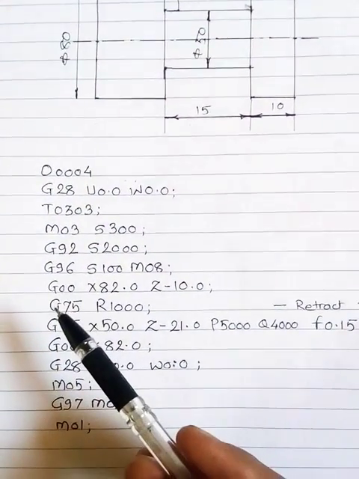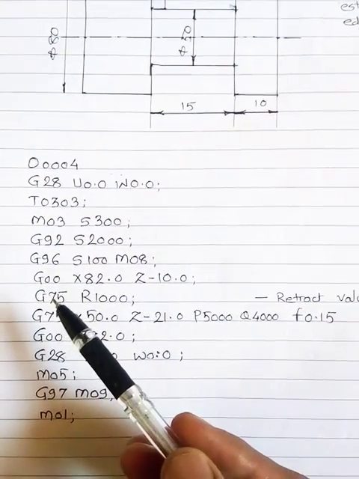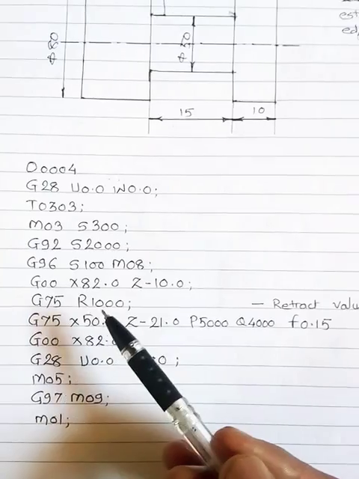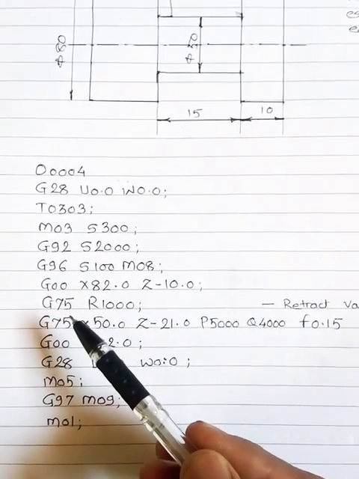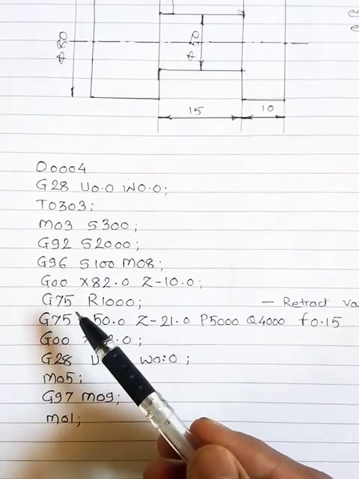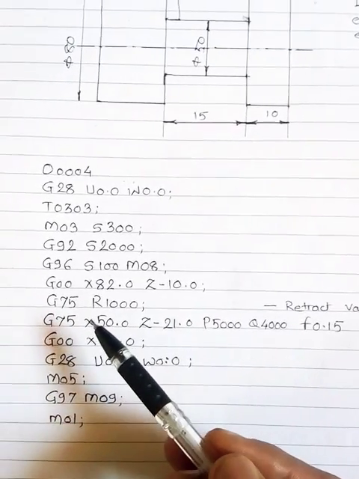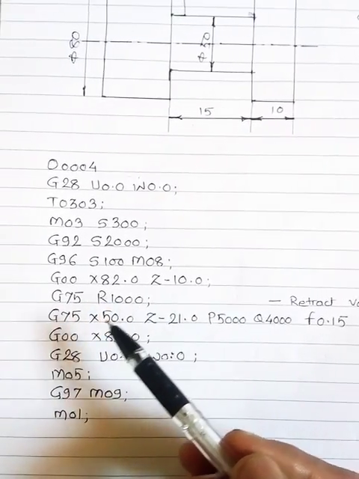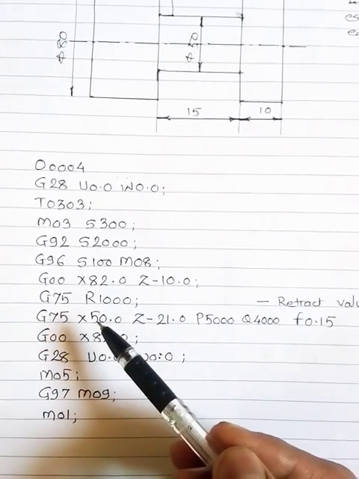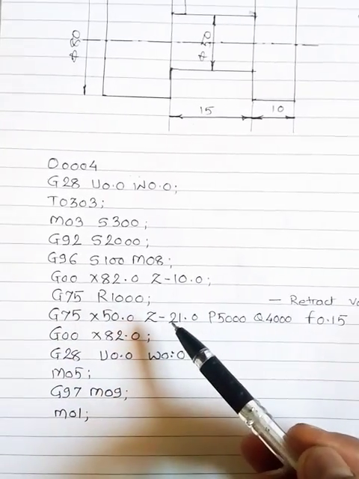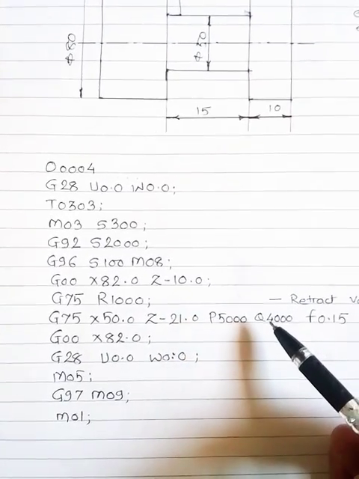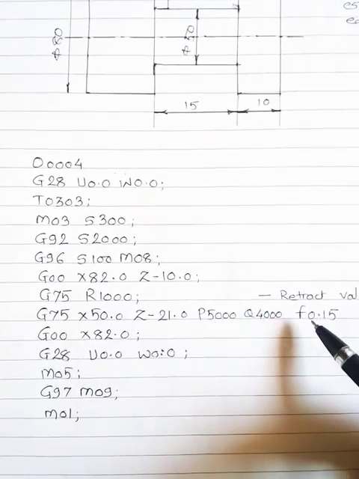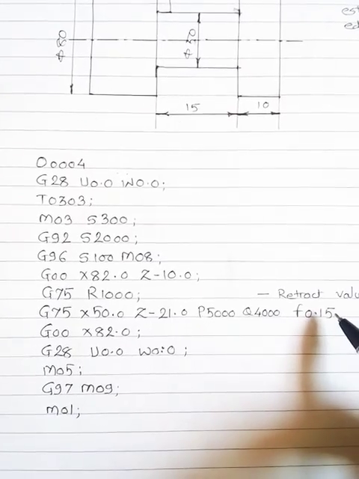Then we are going to start the actual CAN cycle for grooving, G75. This cycle has a two-line formula: G75 R1000, G75 X50 Z minus 21 P5000 Q4000 F0.15.